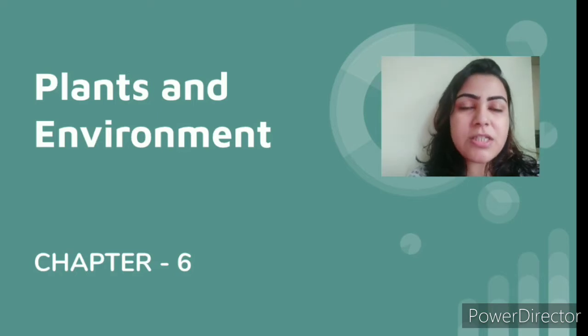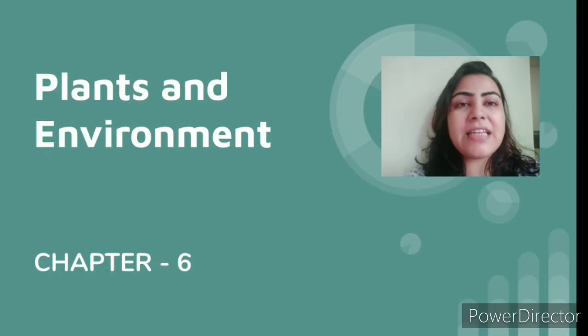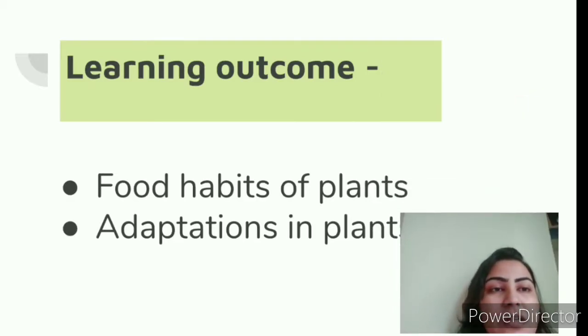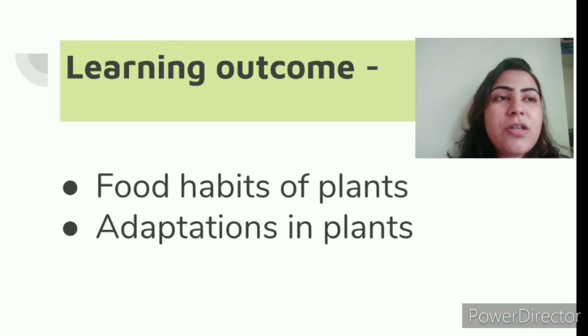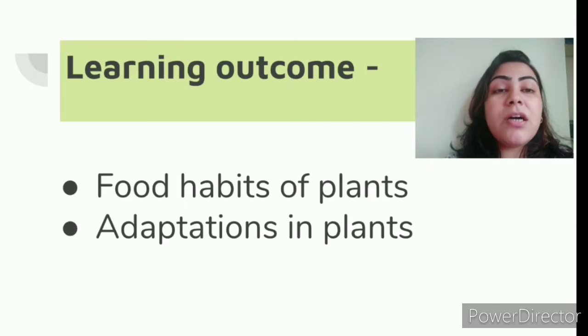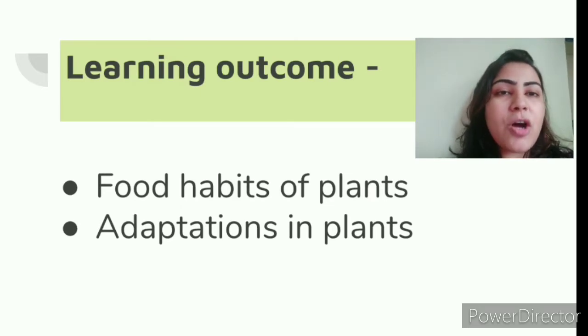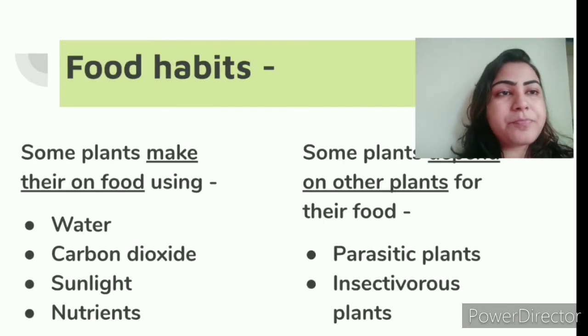Today we are going to continue with chapter 6, that is plants and environment. So, in this class, what are we going to learn? We are going to learn about the food habits of plants and adaptations in plants. Okay, so first let us talk about the food habits of plants.